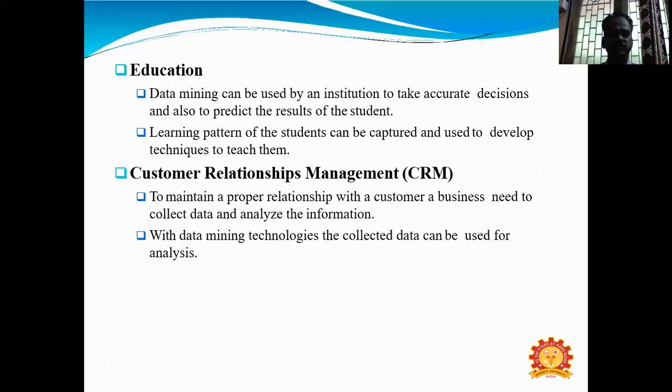Next, customer relationship management, to maintain a proper relationship with a customer. A business collects data and analyzes the information. With data mining techniques, the collected data can be used for analysis.